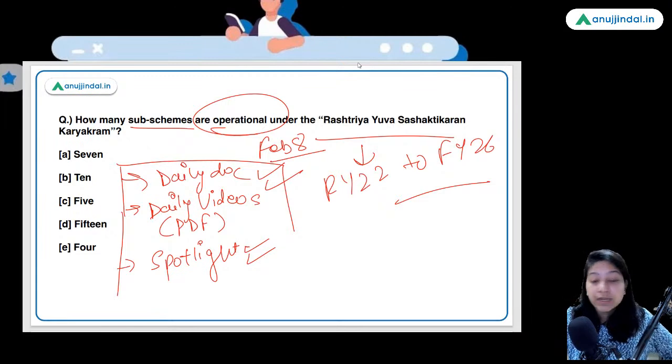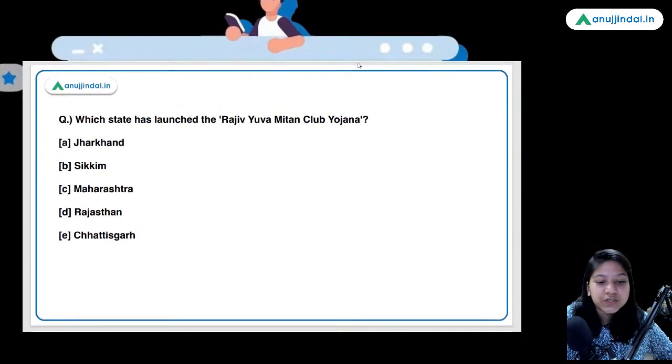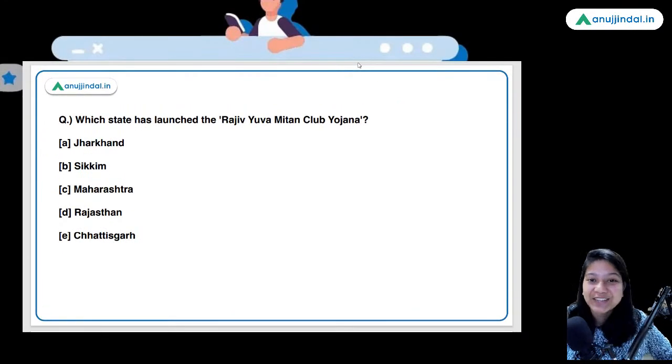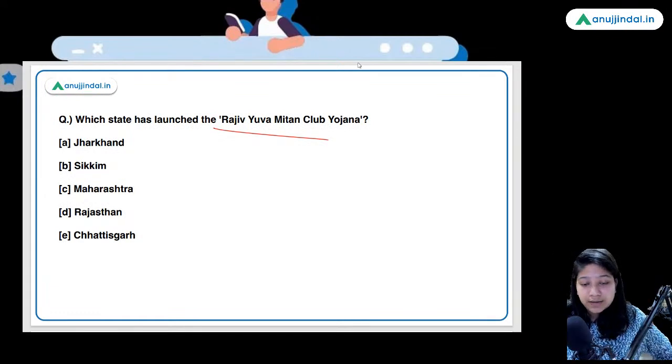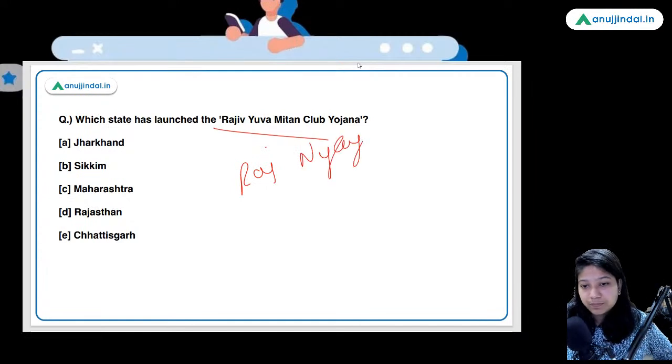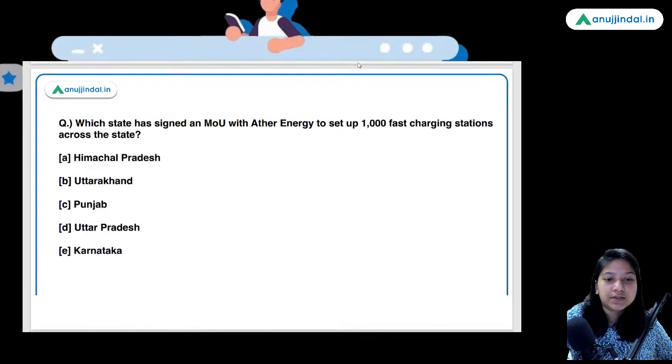Okay, so what is the right answer of this question? The right answer is option A, 7. We were so engrossed in our conversations that we forgot that we had a question. Which state has launched the Rajiv Yuva Mittan Club Yojana? It is the same state that is running the Rajiv Gandhi Nyay Yojana, Gramin Bhumihin Mazdoor Nyay Yojana. That is the full form. So it is Chhattisgarh, guys. Chhattisgarh state is running that scheme.